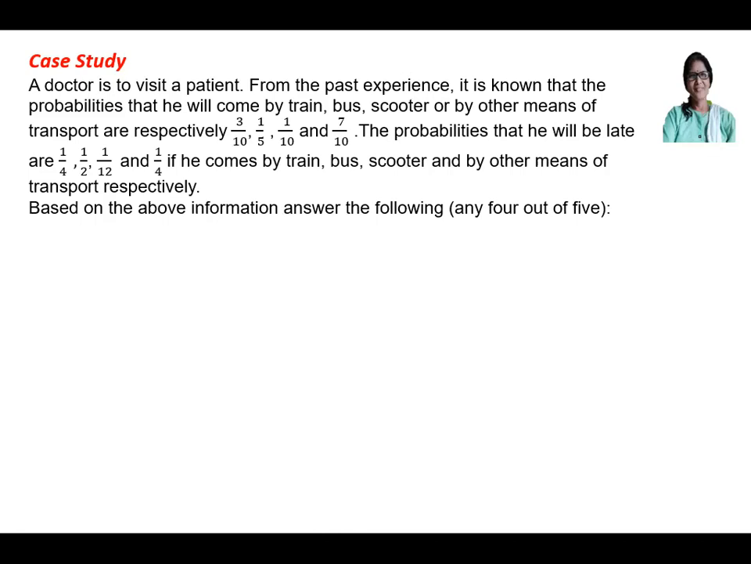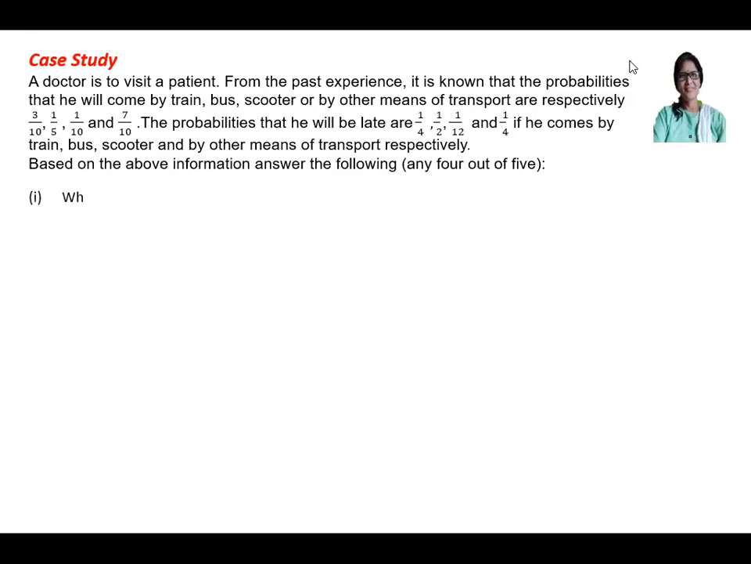Let us read the question again. A doctor is to visit a patient. From the past experience, it is known that the probabilities that he will come by train, bus, scooter, and any other means of transport are respectively 3 by 10, 1 by 5, 1 by 10, 7 by 10. The probabilities that he will be late are 1 by 4 if he comes by train, 1 by 2 by bus, 1 by 12 by scooter, and 1 by 4 by any other means respectively. Based on this information, you will be asked some questions. You have to answer any 4 out of 5. So the questions are like this.